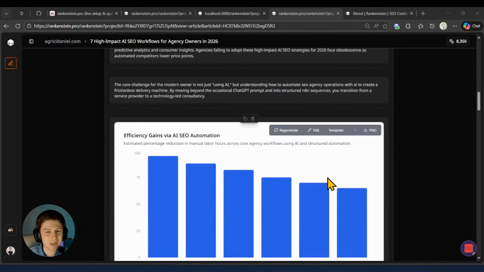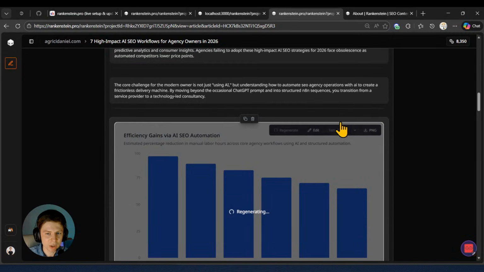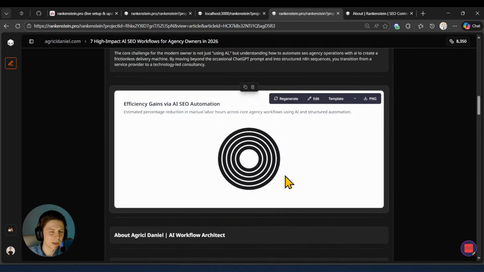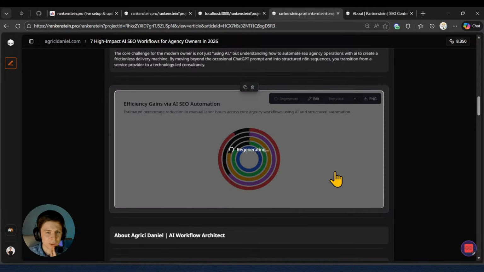Scrolling more down, we have here this bar chart. It's nice. I would like to change this maybe, let's go for a radial chart. Bar charts are cool, but I do think that something else can be here, more relevant to our topic. Boom, look at that. We have the radial chart, but not even this. Maybe let me go for a flow diagram. Yeah, because it's N10, right? It's a blog about N10. It's about automation. I think a flow diagram here will be perfect. So we're going to be checking with that again.